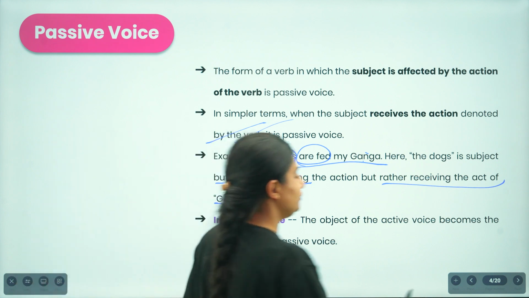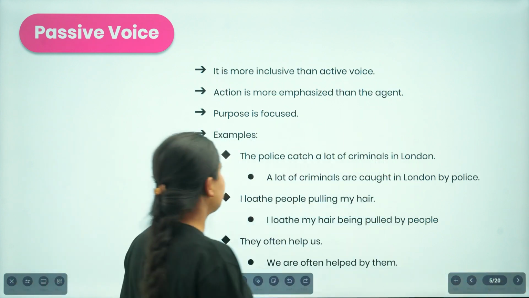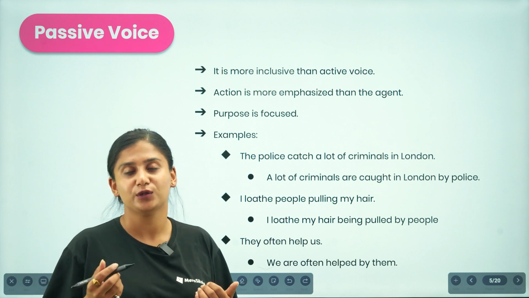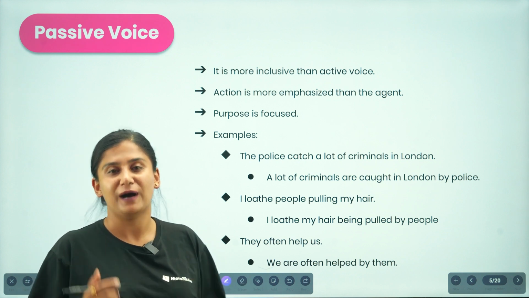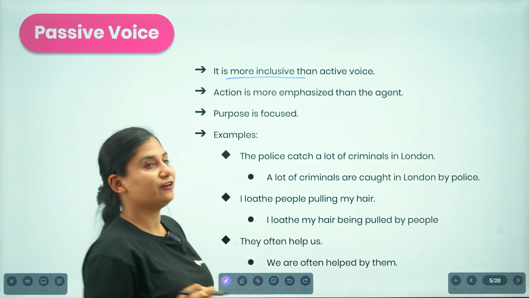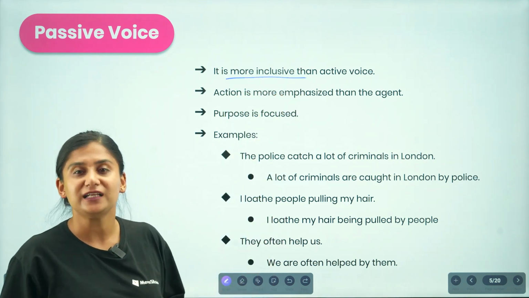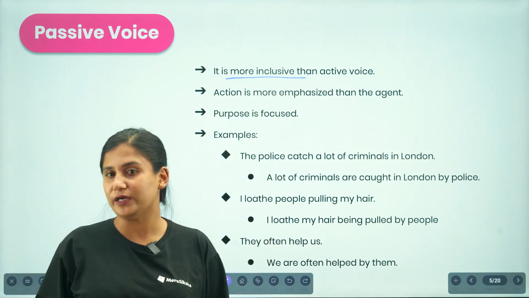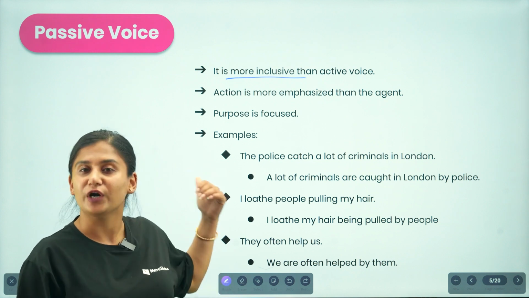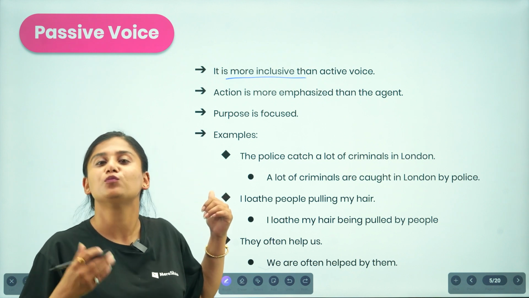So moving on to the next idea, let us find out what is another thing that helps us to understand the idea of passive voice. Passive voice is more inclusive than the active voice. In an active voice, the agent is focused rather than the action, but in passive voice, the action is much more focused.